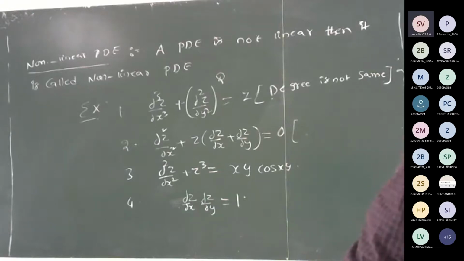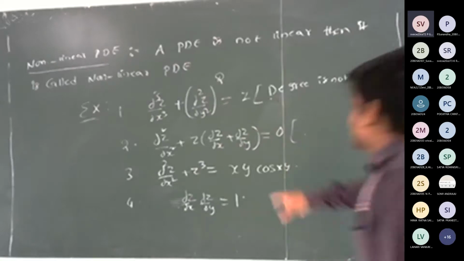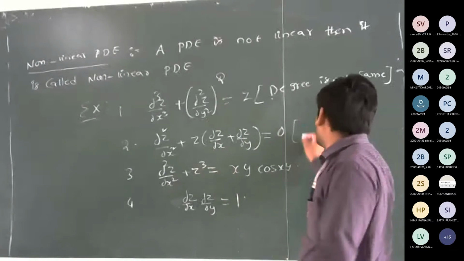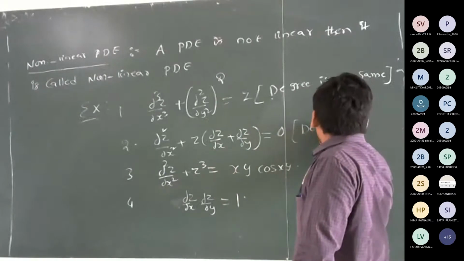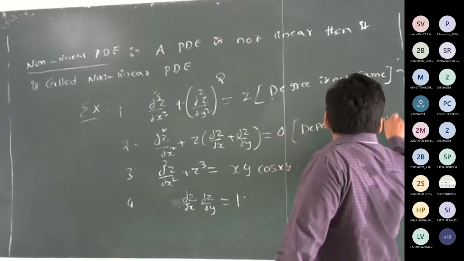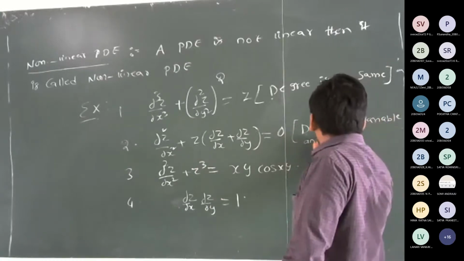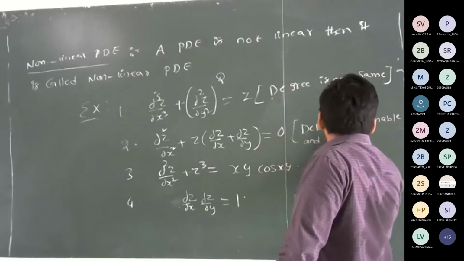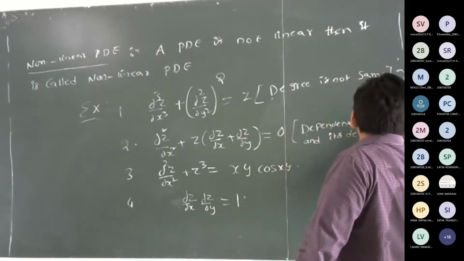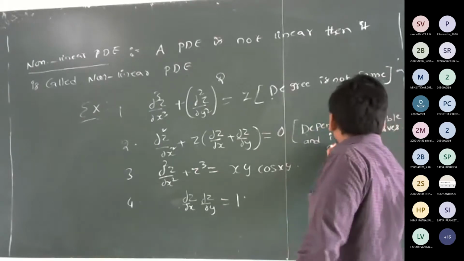Dependent and independent variables are multiplied together, sir. Yeah, very good. The dependent variable and its derivative are multiplied.